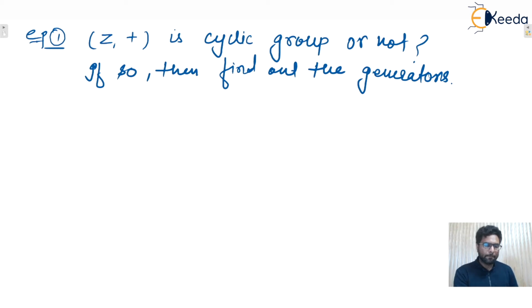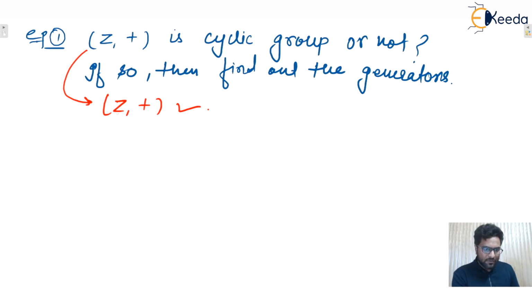Now you only tell me. Yes, we already saw this one is a well-known group. We can say that all the properties of the group are satisfied: it is closed, associative, has the identity element 0, and the inverse of every element exists. That's why we can say that this is a group. Now we'll see whether this is a cyclic group or not.